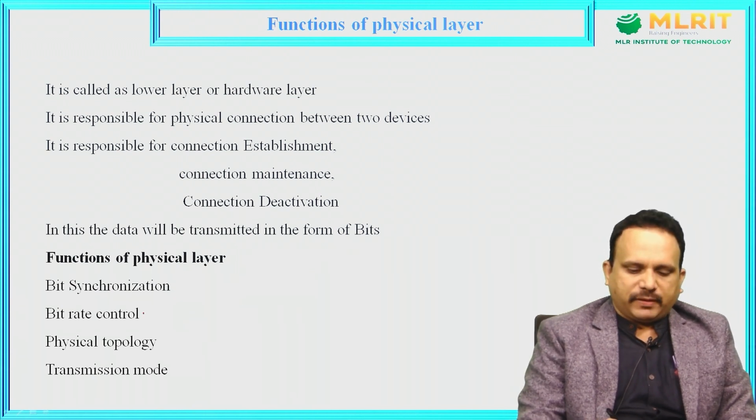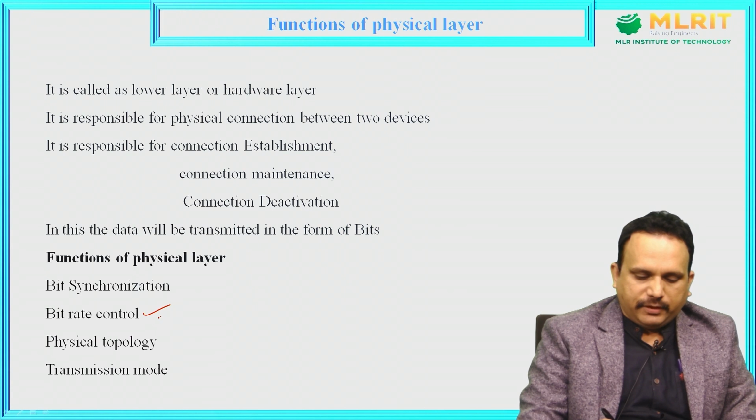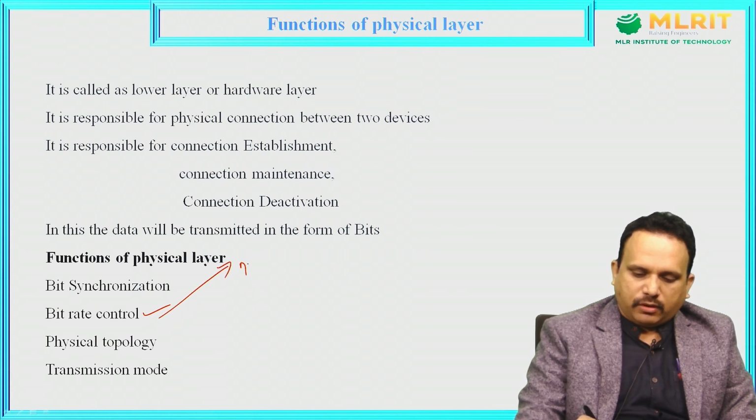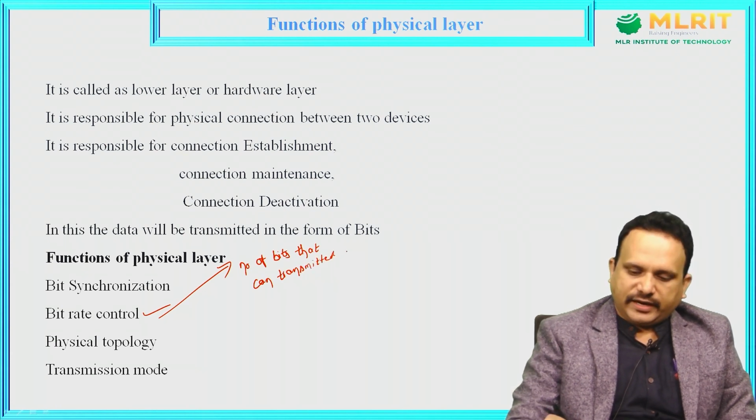And what is bit rate control? Bit rate control is used to overcome the flow of data, that means flooding. It specifies how many bits must be transmitted per unit second, the number of bits that can be transmitted in a second.